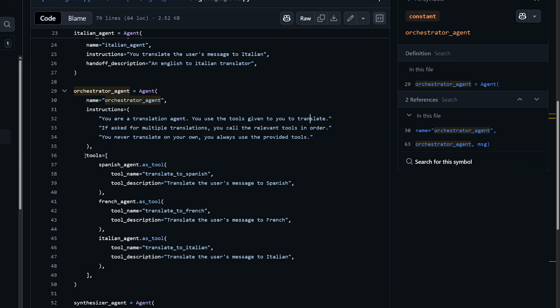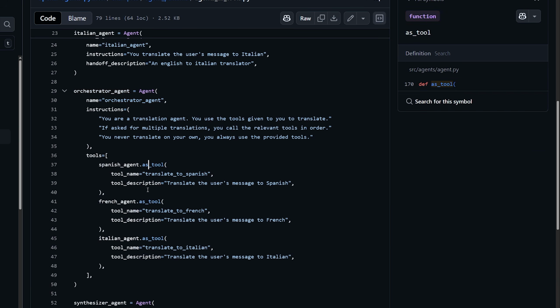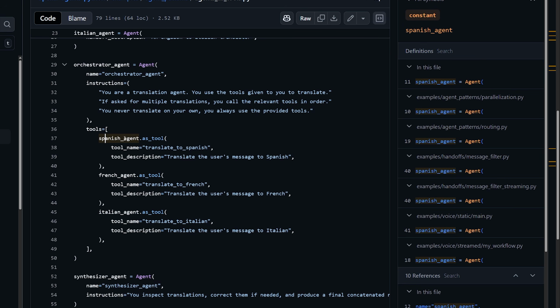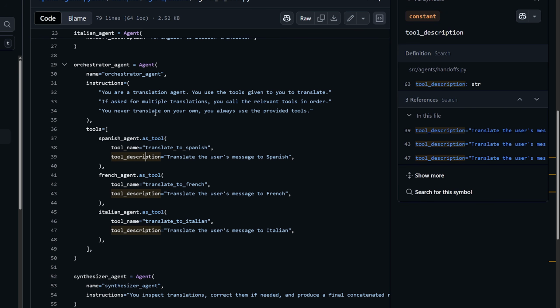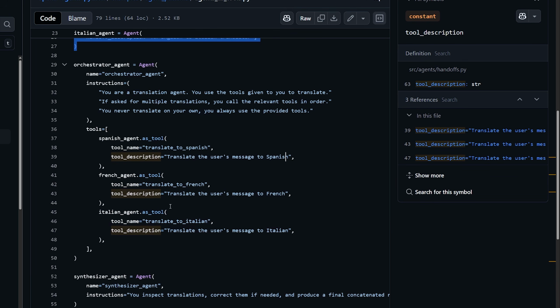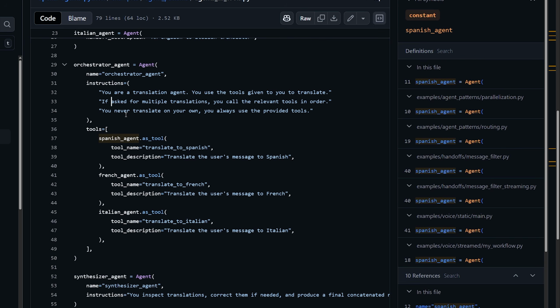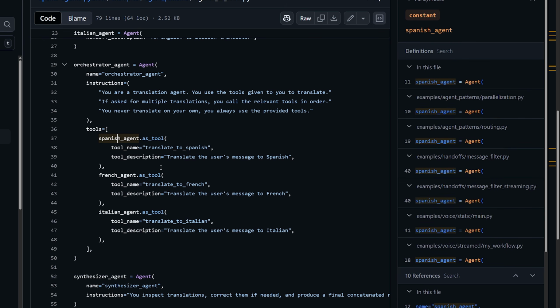So as you can see here, we have all the tools here, but no handoffs because we're doing the handoffs as tools. So for example, we're doing Spanish agent as tool, and then we're doing translate to Spanish, that's the name of the tool, and then the description so it knows what to use it for, translate the user's message to Spanish. So essentially, again, we're just taking every single sub agent that we would normally hand off to and using it as a tool instead so that every time it effectively hands off to these agents, it actually returns rather than giving them full control.